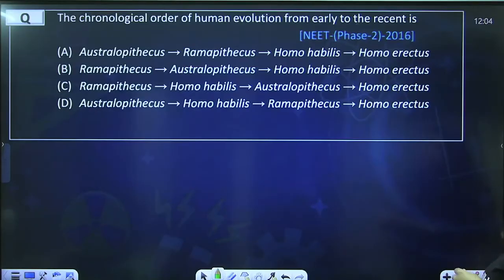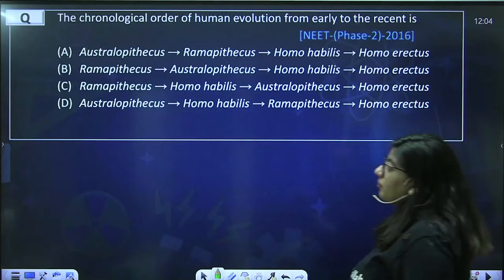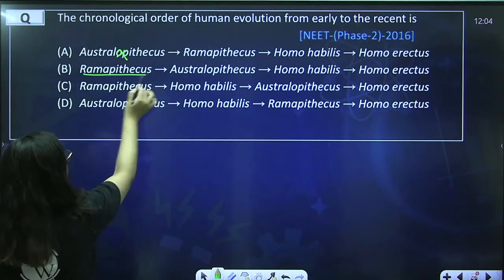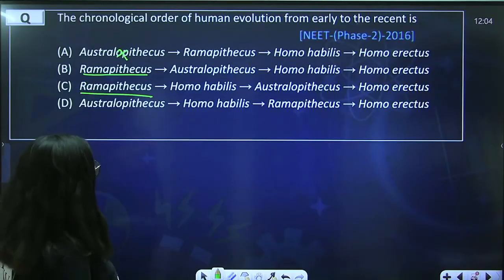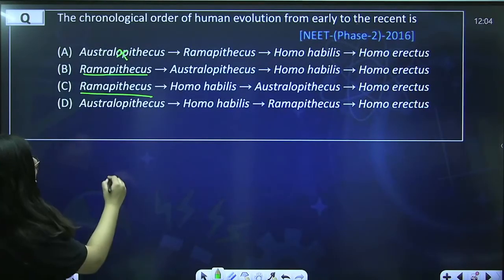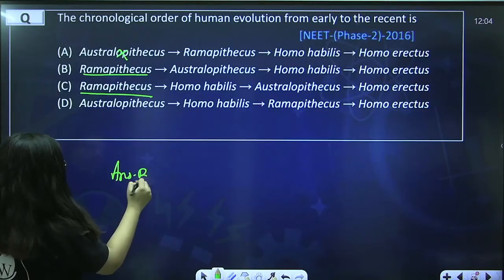Next question. The chronological order of human evolution from early to the recent is: first of all, we had Ramapithecus. All right, so this is wrong. First of all, we had Ramapithecus, then we had Australopithecus, then we have Homo habilis, then erectus. So technically, B is the correct one.